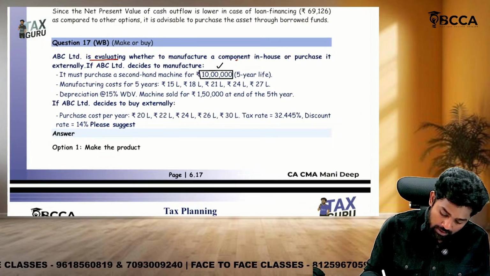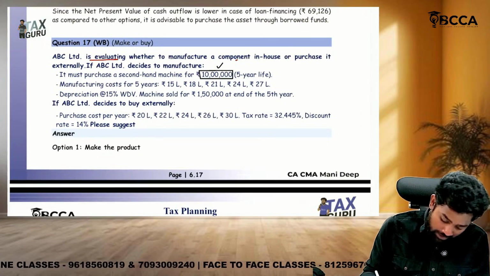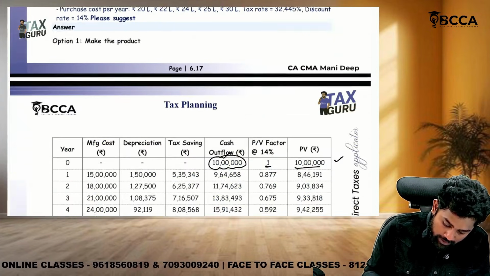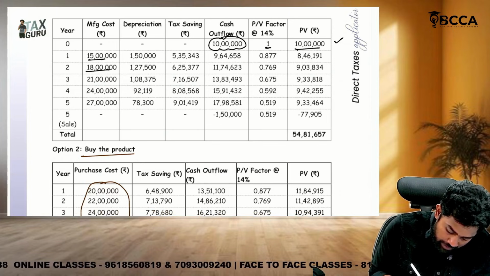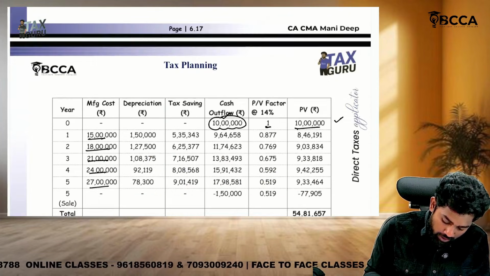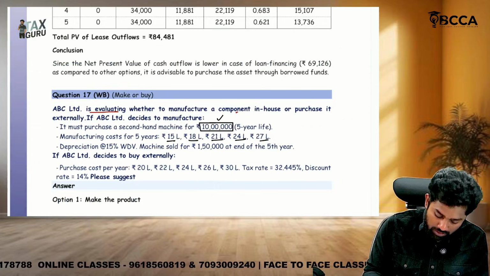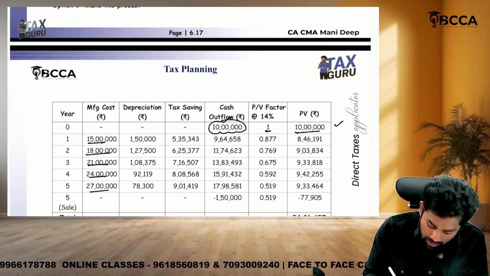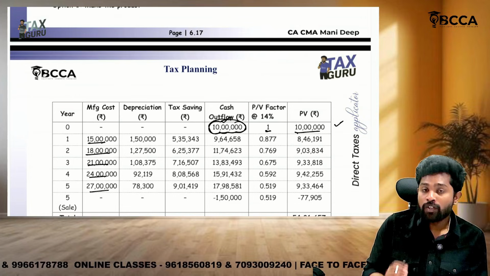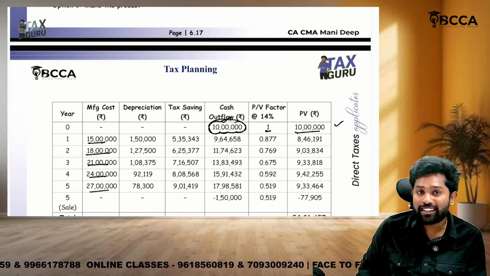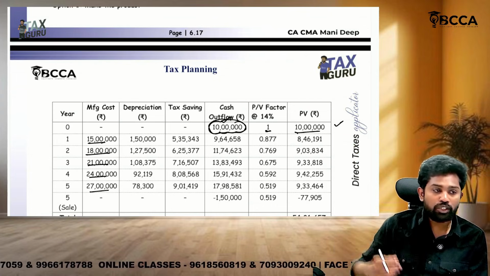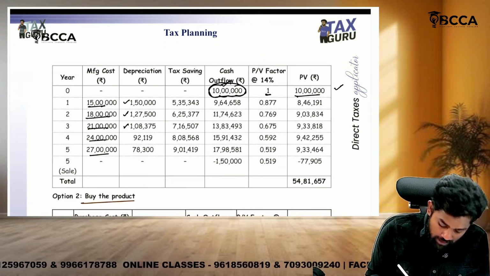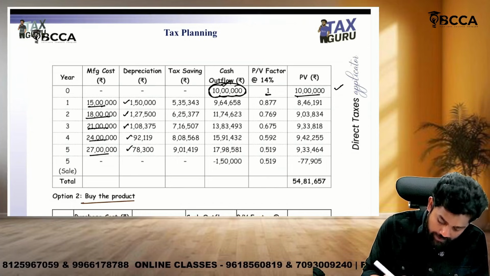Fine. Then from year 1 onwards they will be incurring 15, 18, 21, 24, 27. But on this manufacturing cost, every year we are going to get depreciation also, because on this 10 lakhs we get depreciation every year. With respect to depreciation we will have a tax saving, because this reduces our profit. Depreciation is 1 lakh 50, 1 lakh 27,500, 1 lakh 8,375, 92,109, 78,300.